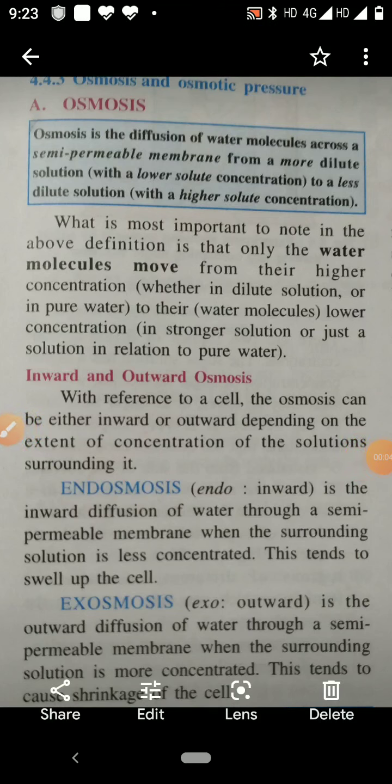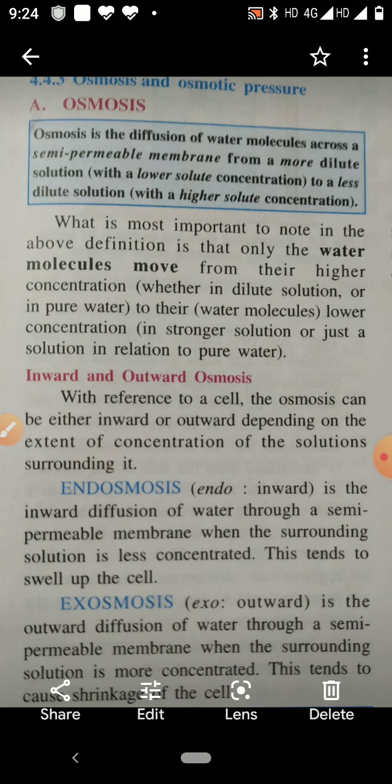Children, I am going to teach you osmosis. Children, you have studied that the roots of plants take water from the soil with the help of root hairs. You may have a question in your mind: by which process is water taken by the root hairs from the soil? The process by which root hairs take water from the soil is osmosis.